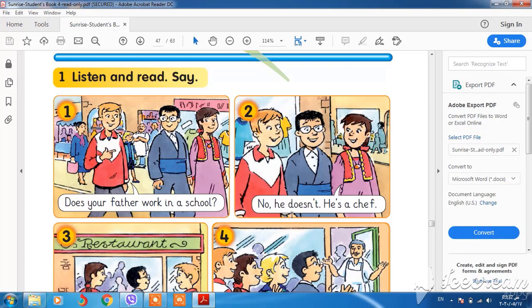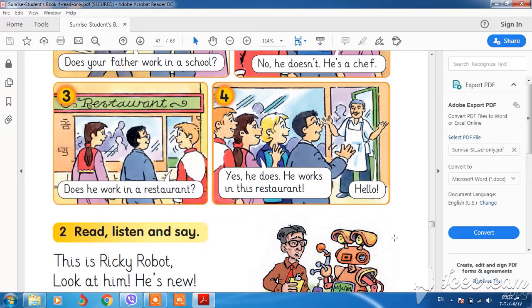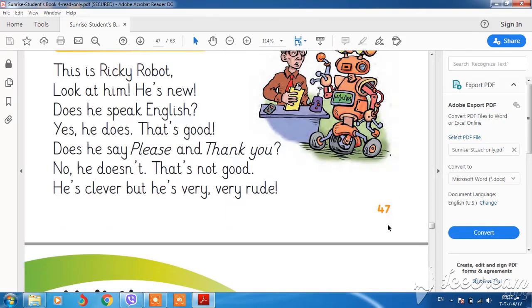Okay, and the answer will be shorter. Yes, he does, or no, he doesn't. He's a chef. Okay. Does he work in a restaurant? Also, we have work because we have does, so we don't put s or es on the verb. Yes, he does. He works. And look at the verb: we put s on the verb because we have he, and we don't have doesn't or does in the positive sentence. Okay, this is Ricky Robot.